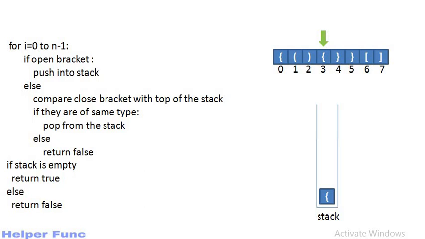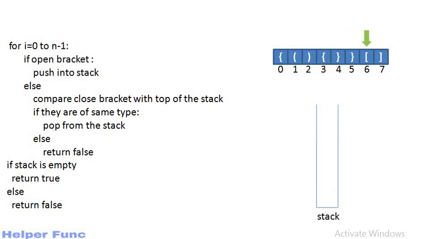Again we have an opening bracket, so we will push it into the stack. And now for this closing bracket, the opening bracket present at the top of the stack is of the same type, so we will make a pop. Again they are of the same type, so we will pop this from the stack. Here we can see that this opening bracket is the bracket present at index 0. Thus if we have reached here, this means that the sequence 1 to 4 is valid.